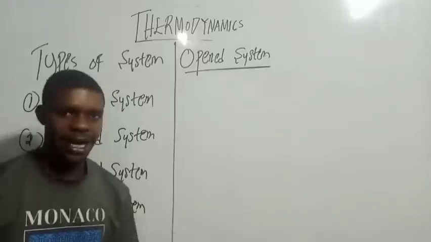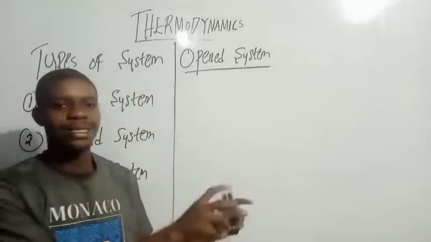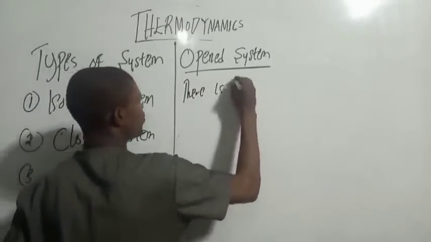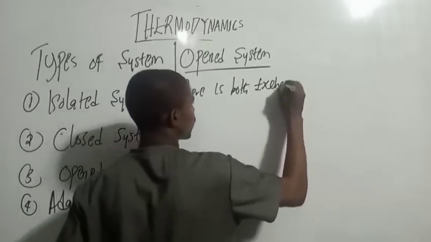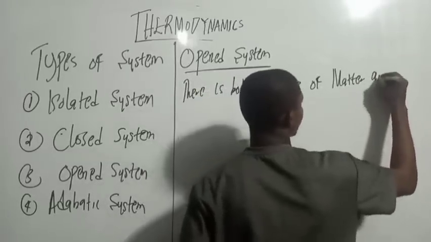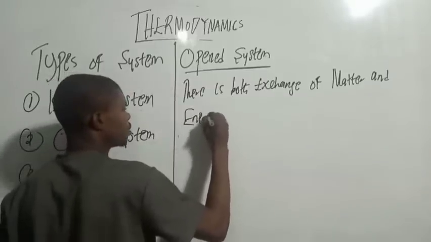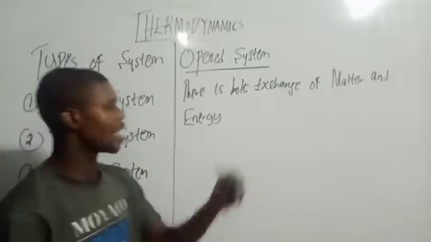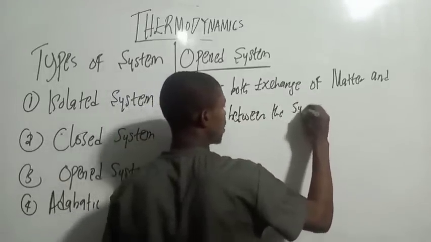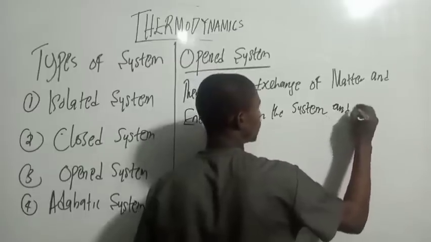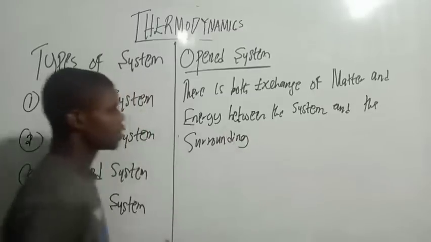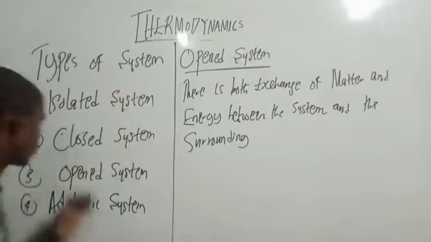An open system is a system where there is exchange of both matter and energy between the system and the surrounding. Do you get that? So that is why it is open. So I believe you have gotten the types of system.